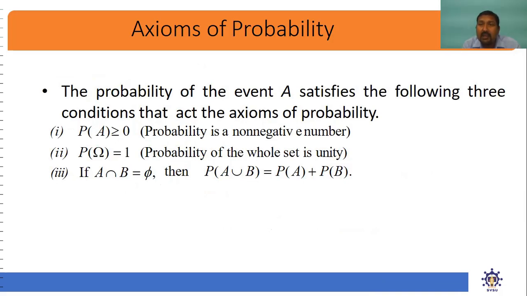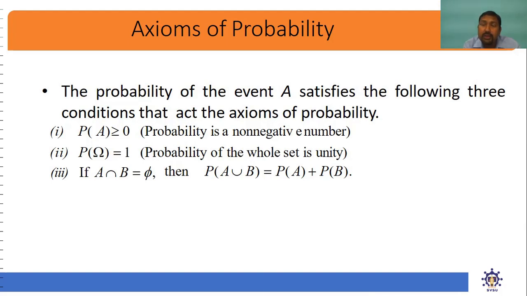Next is another similar kind of topic, that is the axioms of probability. We have discussed different probability properties. Now there are 3 axioms. Axioms are nothing but again the same. The probability of event A satisfies the following conditions that act as the axioms of probability. These are: probability of A is always greater than or equal to 0. That means probability is always non-negative.